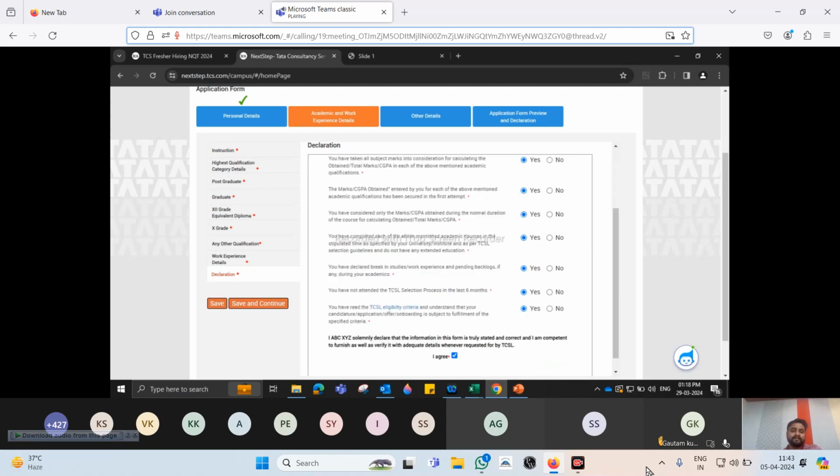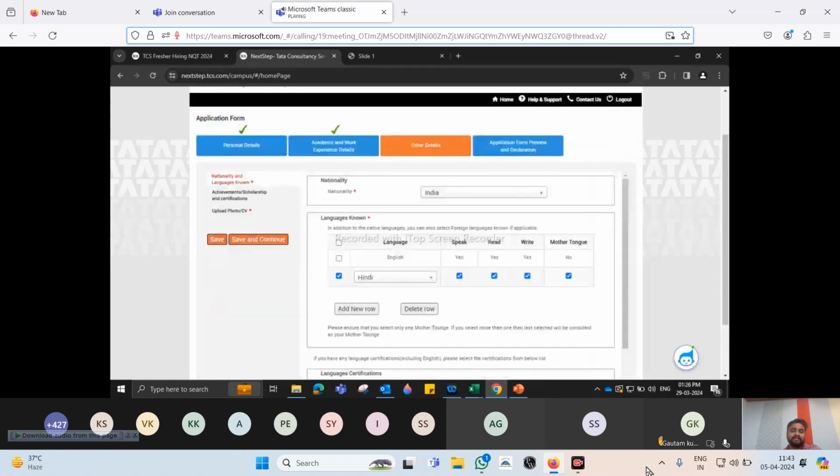Next would be a checkbox where you should put I agree and next. If you can see, these green ticks are shown. Personal details done. Academic and work experience details done. Then next is nationality. So first is India, it is by default. If you belong to any other nationality, you are an NRI citizen, you can mention that, not an issue.